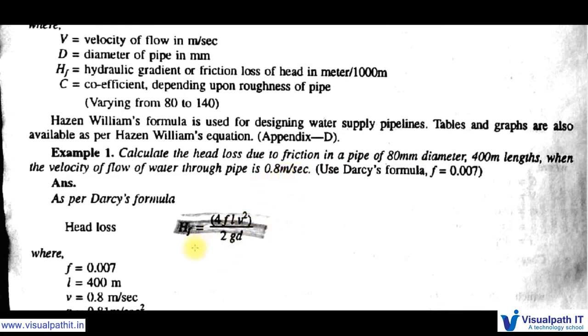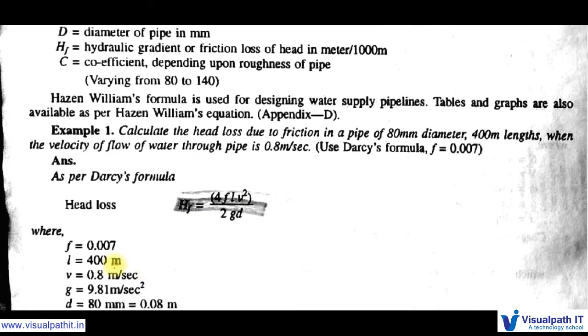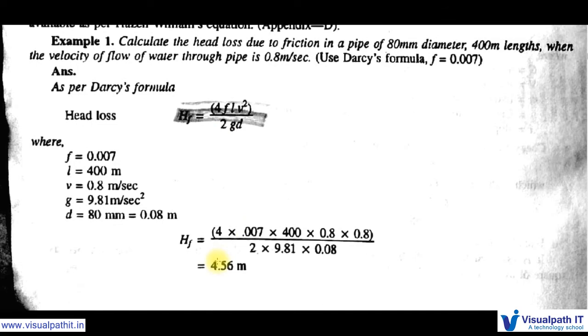So if we put all these parameters into the formula, we will get the HF. HF is equal to 4 into 0.007, the friction coefficient. Next is the length of the pipe, 400 meters. Next is velocity V square, 0.8 into 0.8, divided by 2 into g 9.81, D is 0.08. So if we solve this, we will get 4.56.